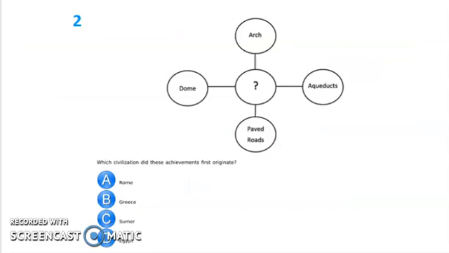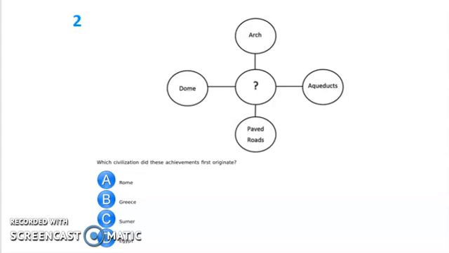So there's one example of how this standard could appear on a test. So for this question, it says, which civilization did these achievements first originate? So we see this bubble map at the top. In the middle is the question mark. So that's where the answer is going to go. The 4 characteristics that we see, the 4 achievements, are the arch, aqueducts, paved roads, and the dome. So what is the correct answer? Which of A, B, C, or D belong in the question mark? Is it Rome, Greece, Sumer, or Egypt?